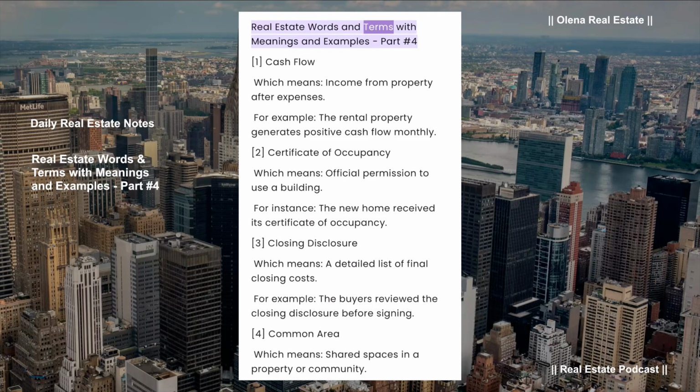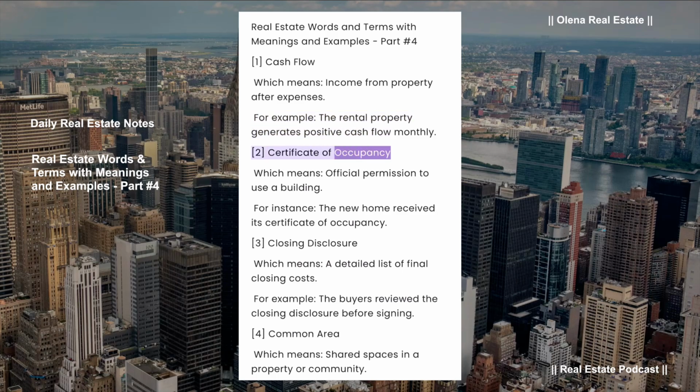Real estate words and terms with meanings and examples, part number 4. Cash flow, which means income from property after expenses. For example, the rental property generates positive cash flow monthly.